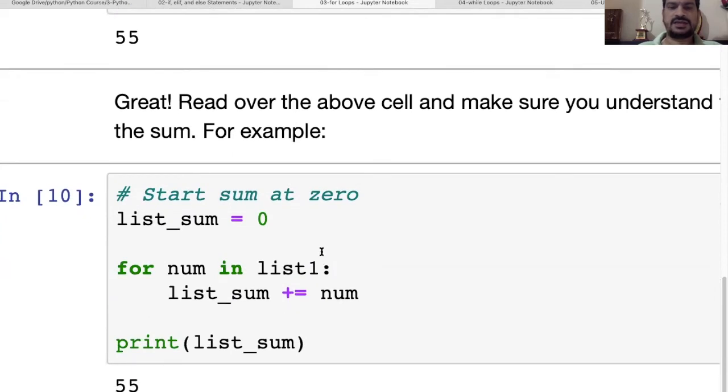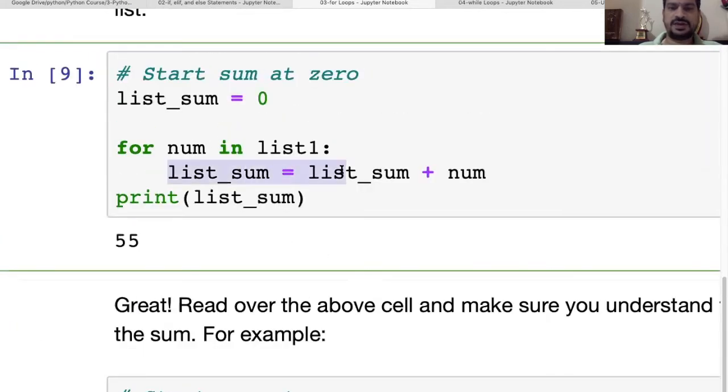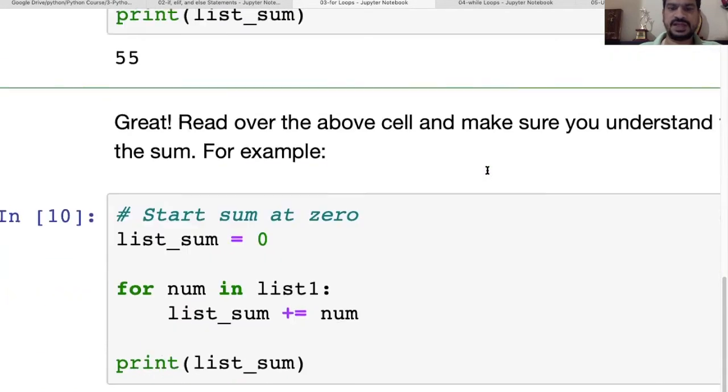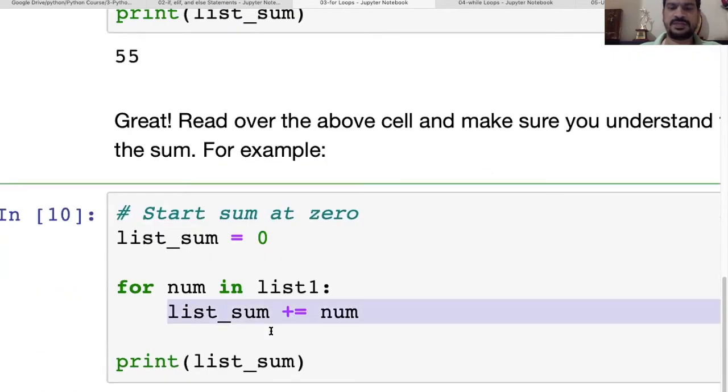We can write the same statement which we have written here in that way. So list sum plus equal to num, that also we can write.